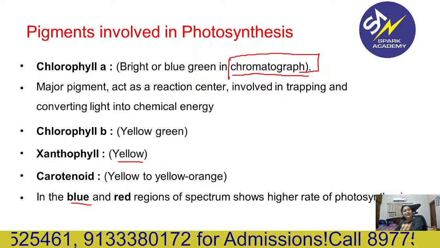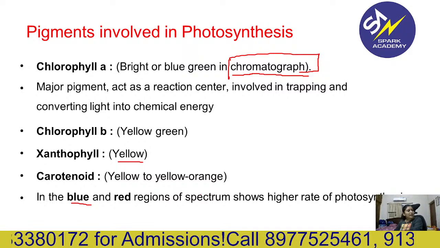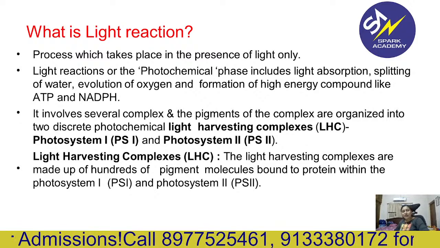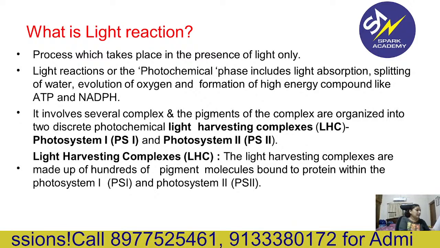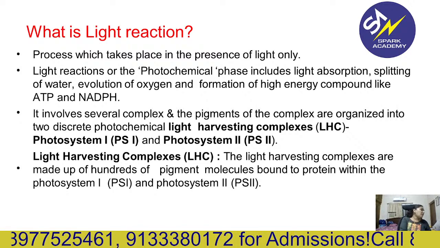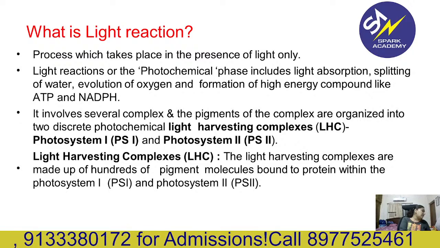In the NCERT or in your Telugu Academy book, there is one graph given for the rate of absorption of light by chloroplast pigments, which is correlated with the rate of photosynthesis.